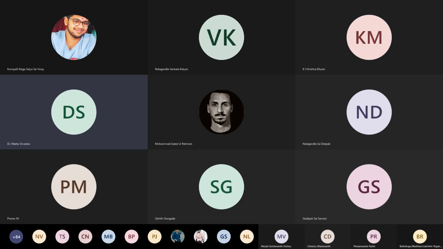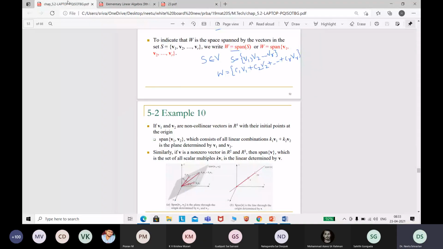Okay. So we'll have a new class. Let me share my screen. We were doing the concept of spanning that time. Yeah. So till now we have done with the concept of linear combination.